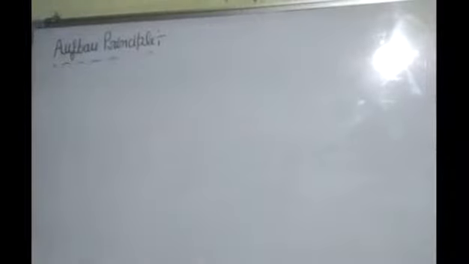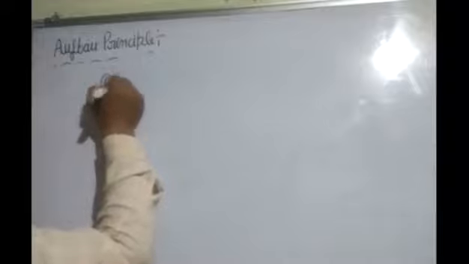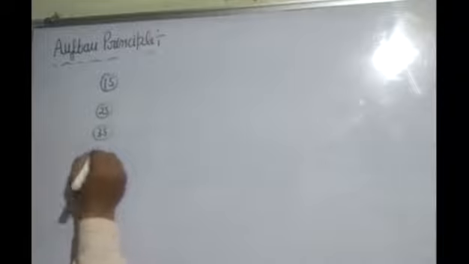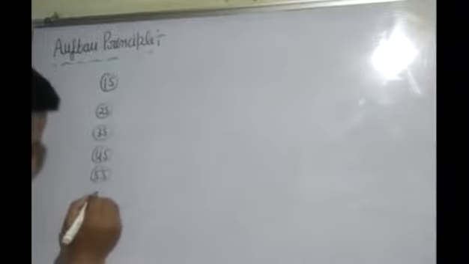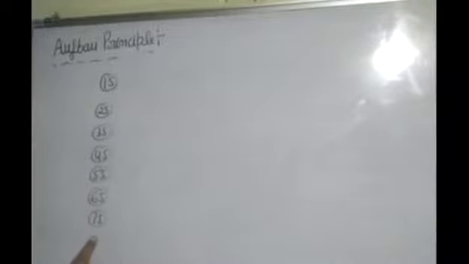First you have to write 1s, 2s, 3s, 4s, 5s, 6s, 7s. You have to write 1s to 7s.